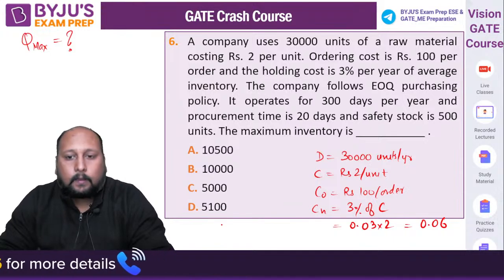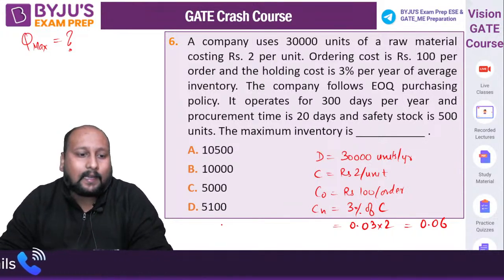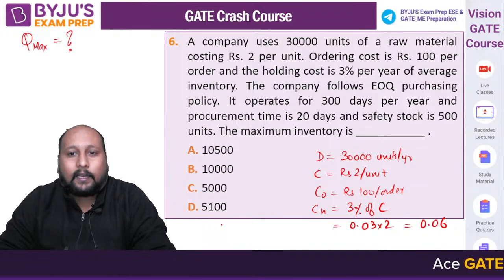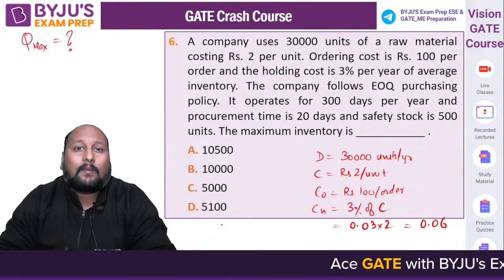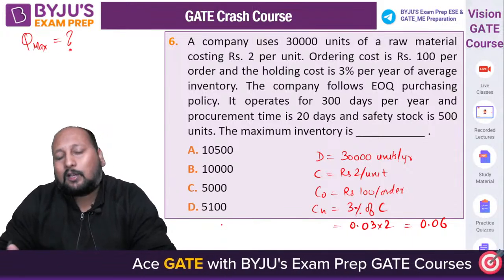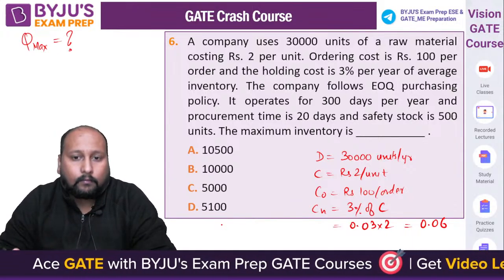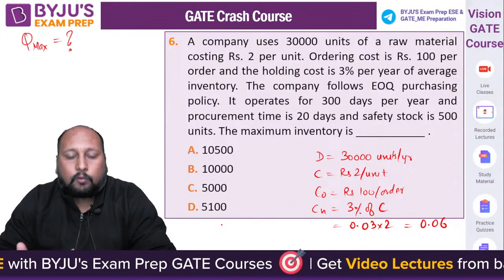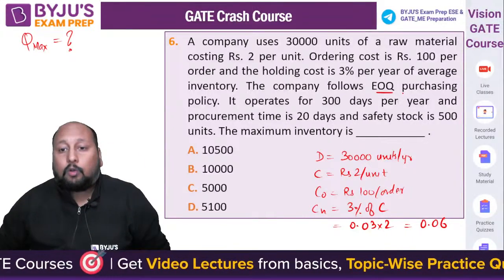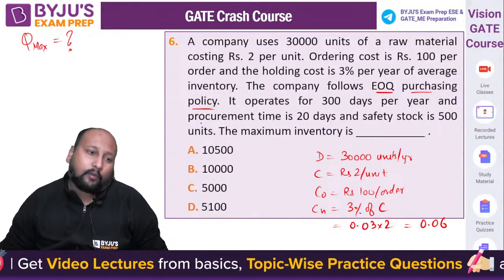Yes, quickly, what is the answer you are getting? Calculate the value of Q star, economic order quantity, then from there you can get the value of maximum inventory level. Is it option A, option B, option C, or option D? What is the value of Q maximum? It is following the EOQ purchasing policy. That means you have to calculate the value of Q star.